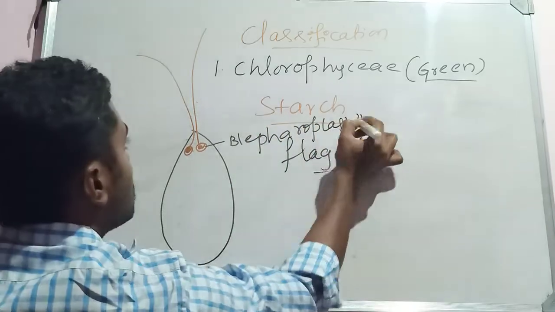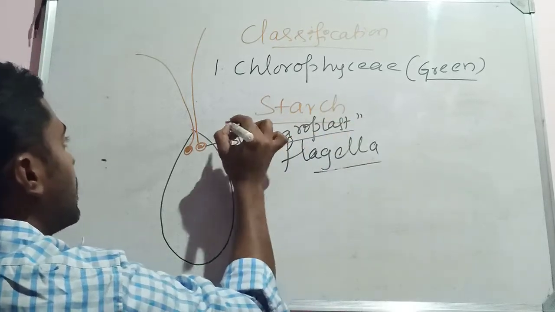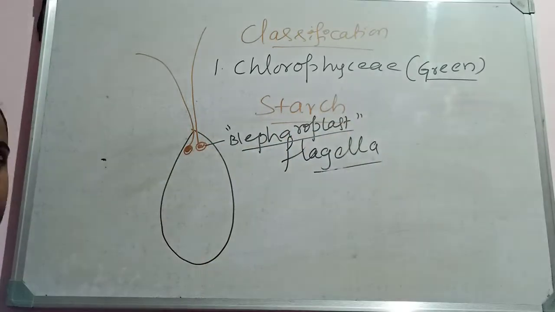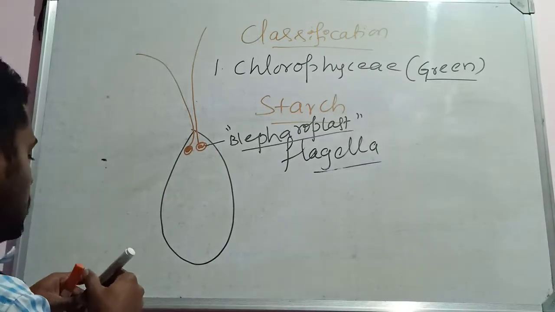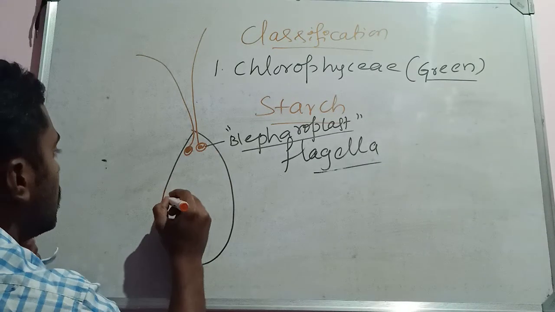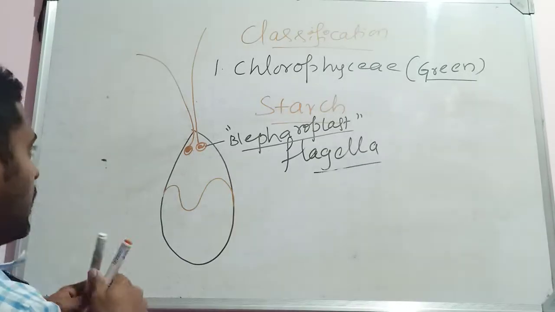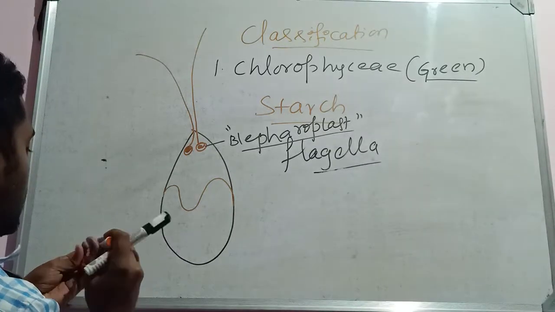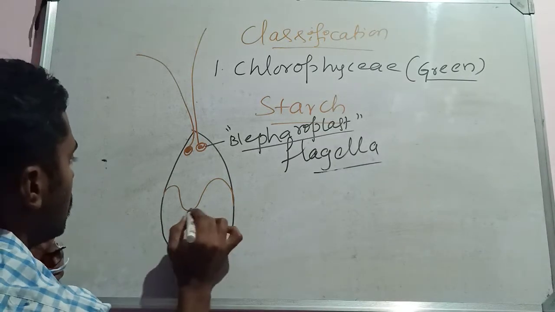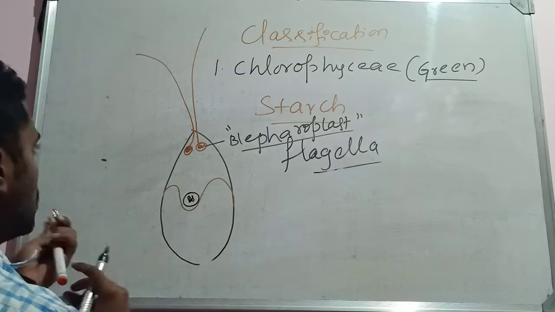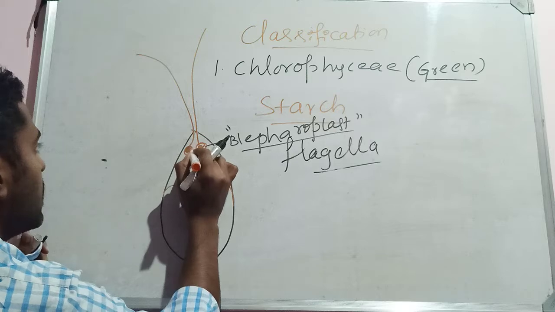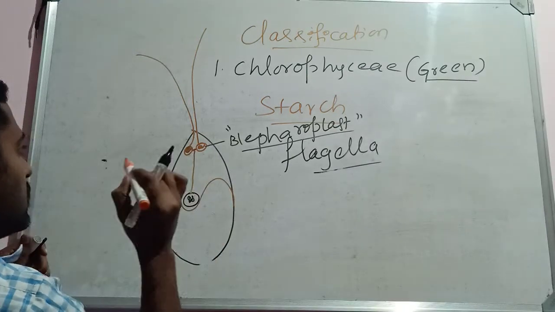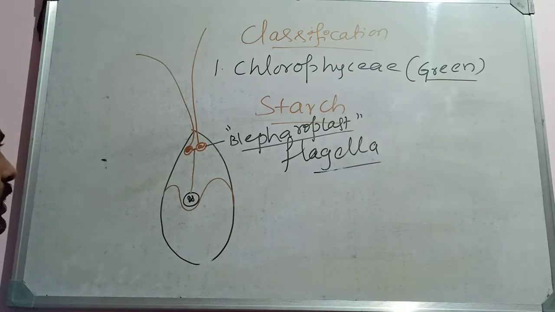Blepharoplast. This is the structure to which the flagella get attached. The flagella attach to the structures called blepharoplasts, and in turn these blepharoplasts get attached to the nucleus. Both of the blepharoplasts get connected, and in turn they also attach to the nucleus.